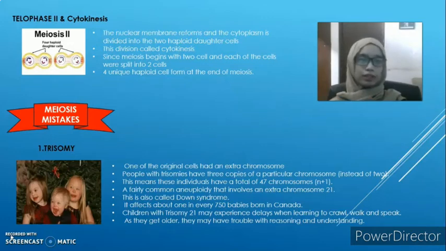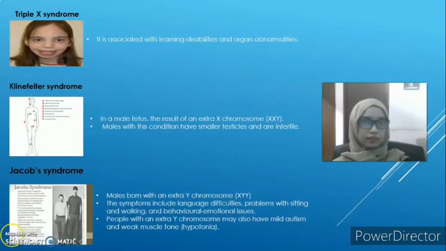Children with trisomy 21 may experience delays when learning to crawl, walk, and speak. As they get older, they may have trouble with reasoning and understanding. Triple X syndrome is associated with learning disabilities and organ abnormalities. Klinefelter syndrome, in a male fetus, is the result of an extra X chromosome, XXY. Males with this condition have smaller testicles and are infertile.